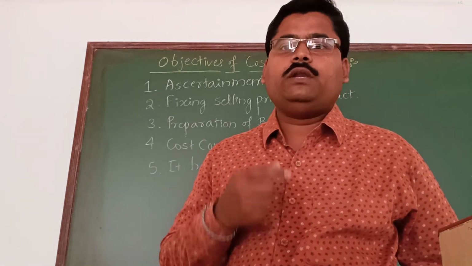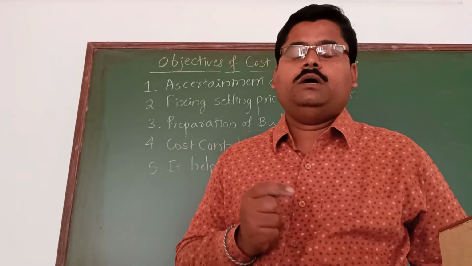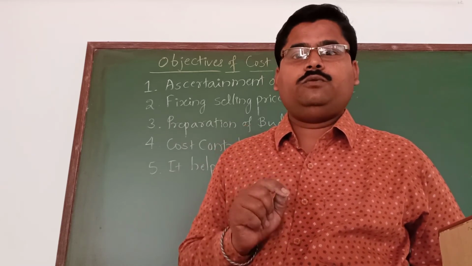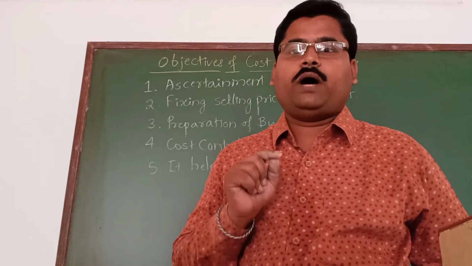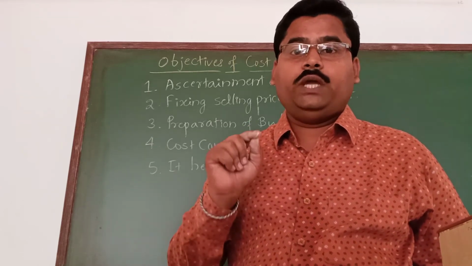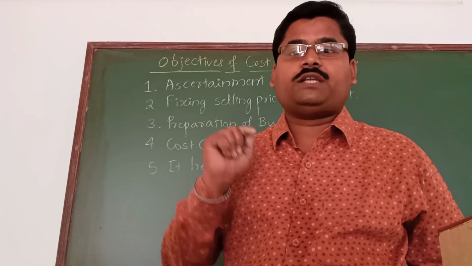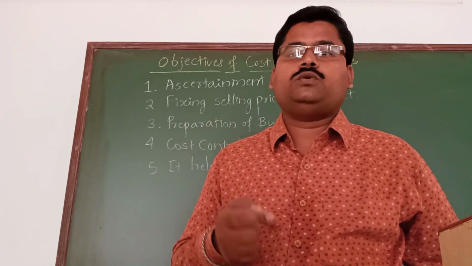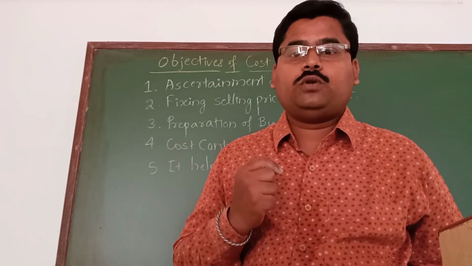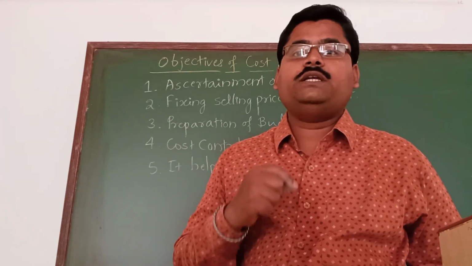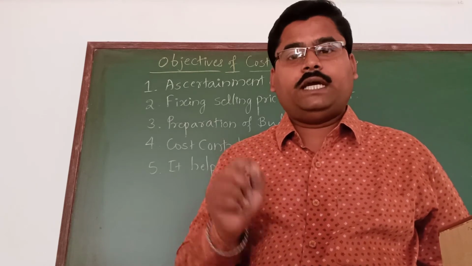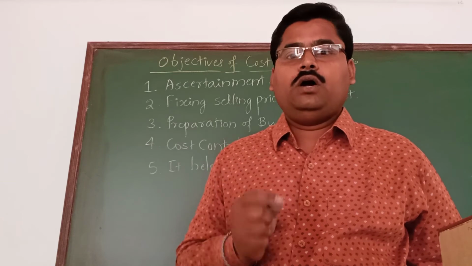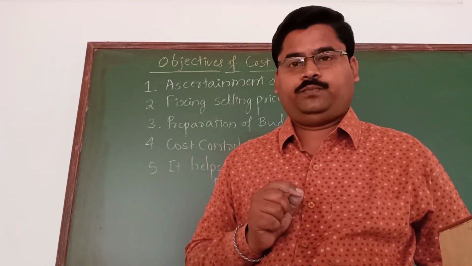How are you going to regulate the total cost of the product? By preparing budgets. In that budget, we determine the standard cost to be incurred to manufacture any kind of product, and that standard cost is compared with the actual cost, so that if there is any deviation, we can take corrective actions. That is so called cost control.